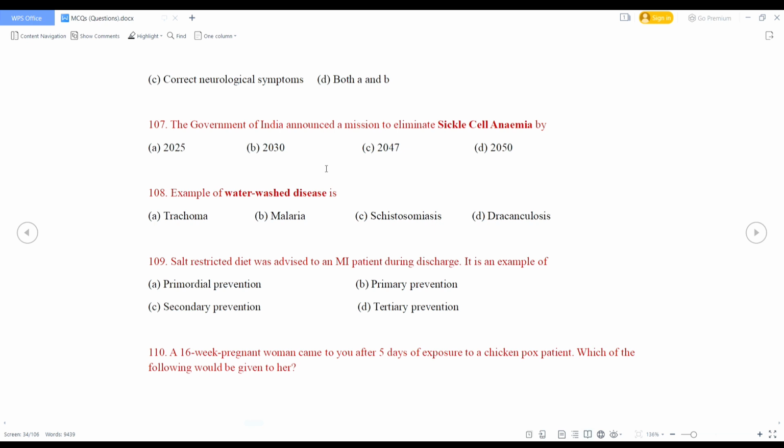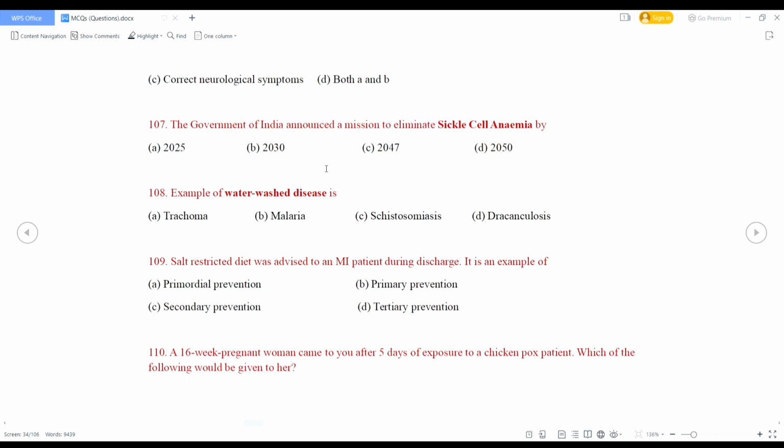Salt restricted diet was advised to a myocardial infarction patient during discharge. It is an example of primordial prevention, primary prevention, secondary prevention, or tertiary prevention. So right answer is tertiary prevention, because already disease has progressed, so further disabilities should be decreased. This is disability limitation.